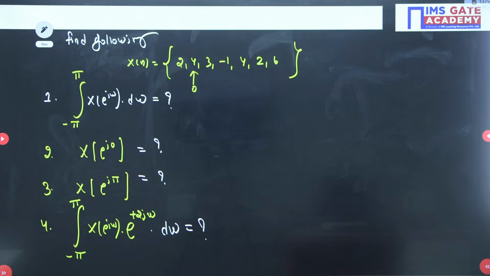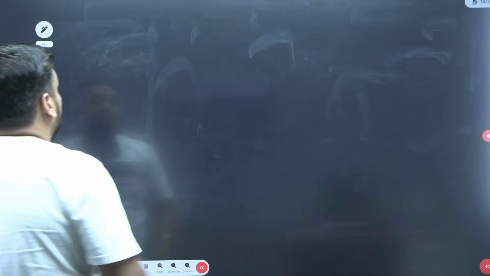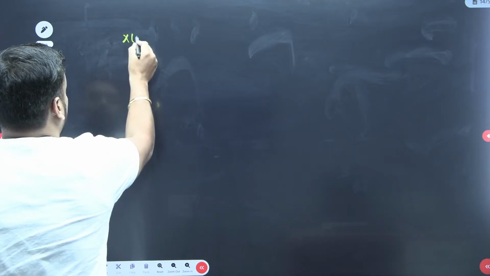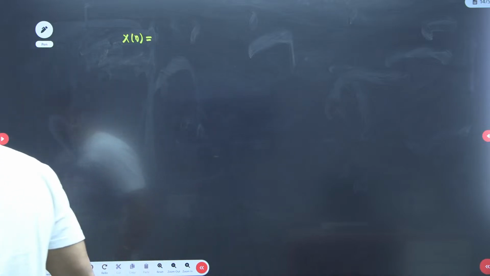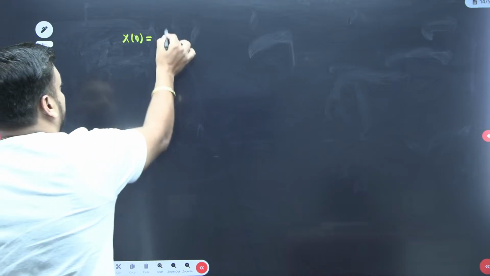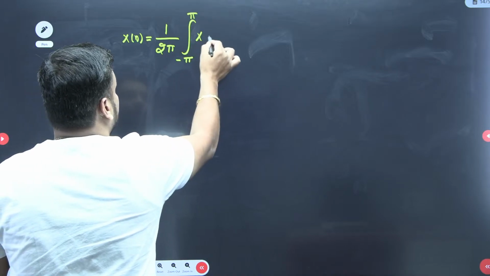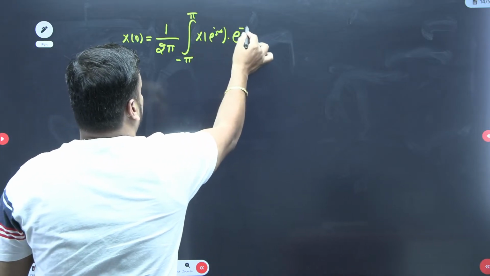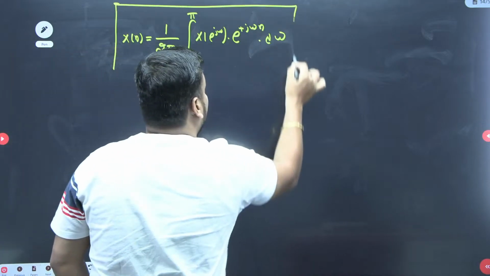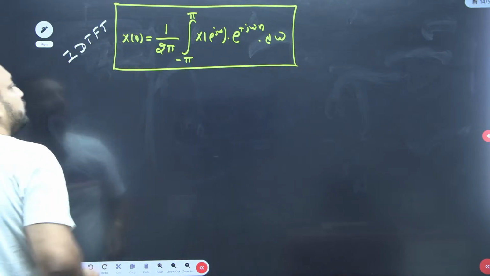Okay, sir, explain. So beta, first question, one by one we'll solve this. First of all, I am just writing the formula of the inverse DTFT here. So what is the IDTFT formula, guys? x[n] equal to 1 upon 2π, integral from minus π to π of X(e^{jω}) e^{jωn} dω. This is my formula of the inverse DTFT, inverse discrete time Fourier transform.